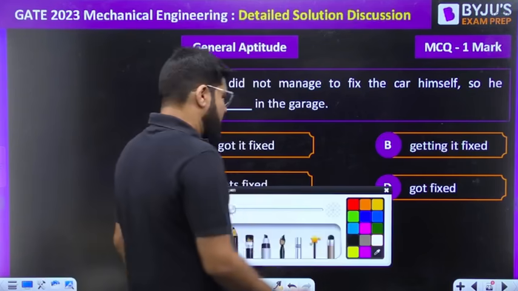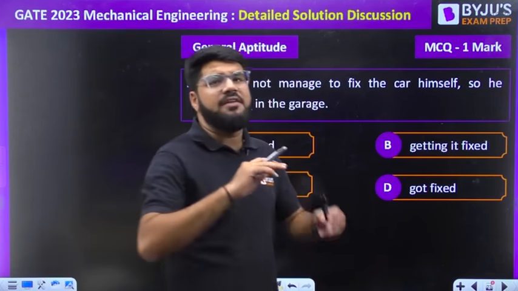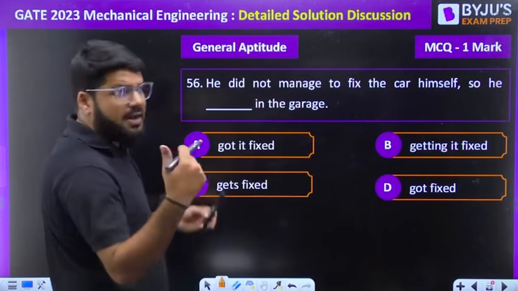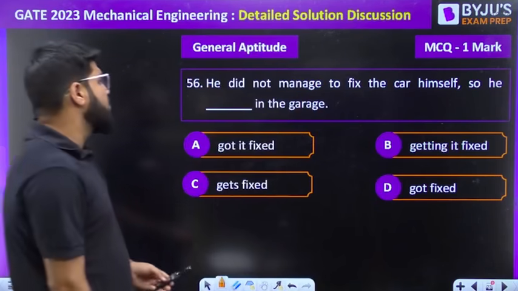Now we have a general aptitude question. Previously the maths questions, if you have observed, were very simple mathematics. All 1 marker and 2 marker questions are easy. Aptitude is also on the easier side only.